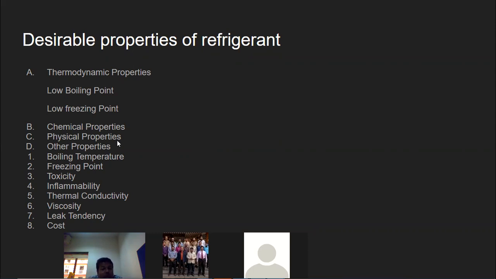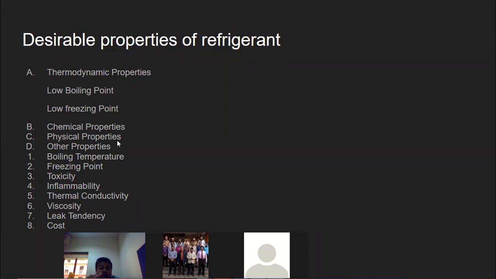Physical properties: it should have less specific volume, low specific heat, higher thermal conductivity, less viscosity, and higher electrical insulation. Then we also saw other properties, like boiling temperature, which should be lowest. Then the freezing point, which should also be lowest, and that lowest freezing point means what?